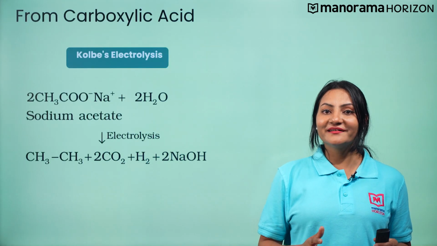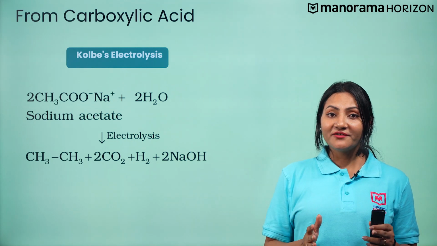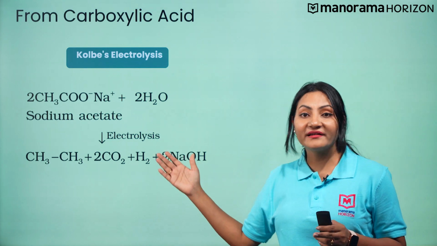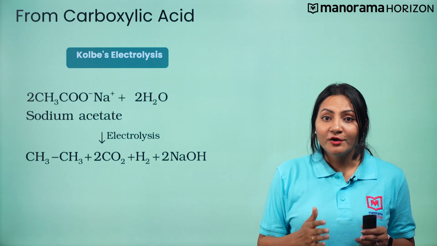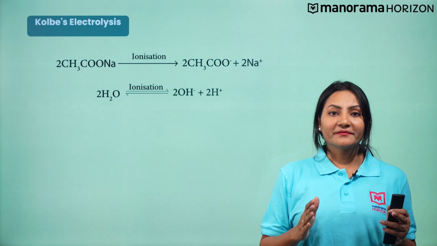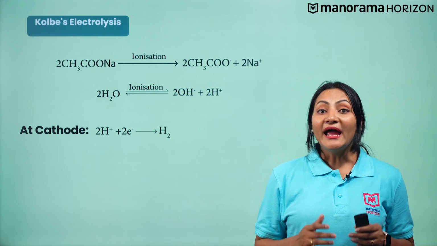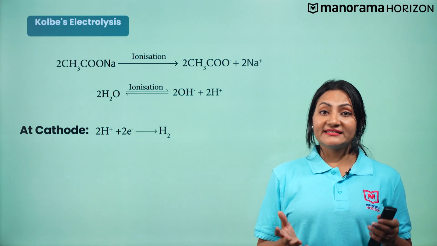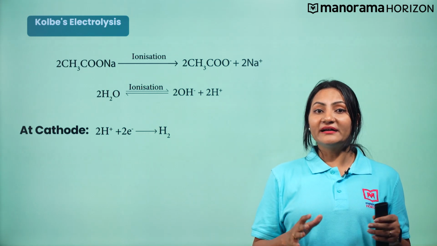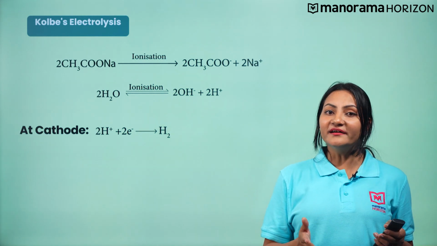Well, the other method is Kolbe's electrolysis method. In this method, a concentrated aqueous solution of sodium or potassium salt of a monocarboxylic acid is electrolyzed to form alkanes containing an even number of carbon atoms. The reaction is supposed to follow the following path. At cathode, the electron accepting tendency of hydrogen ion is more, and these are discharged in preference to sodium ion, which remains in the solution.